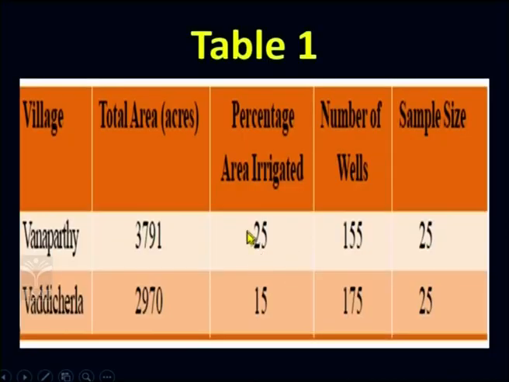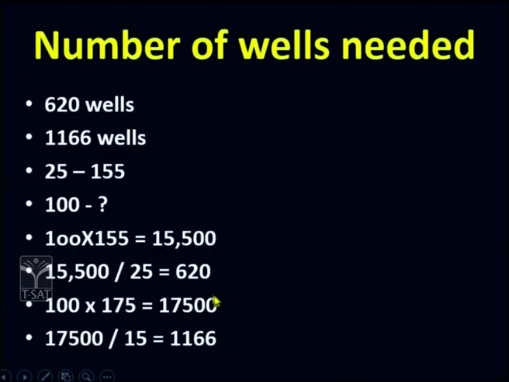So, what happened because of this? If 25% of the area of the land is irrigated using 155 wells, dear students, then just imagine in Vanaparthi how many wells would be needed to irrigate the complete area, that is 3,791 acres. How many wells would be needed? Similarly, if 15% of the area is irrigated in Vaddicherla and 175 wells are used for this, then how many wells do they need to irrigate the complete area? Let us try to find out the answer.